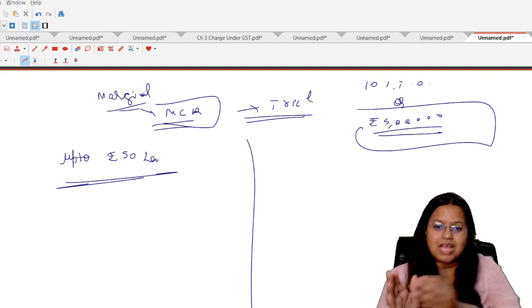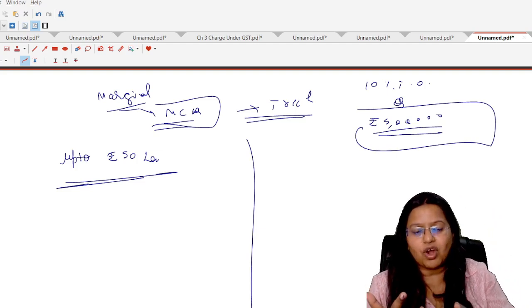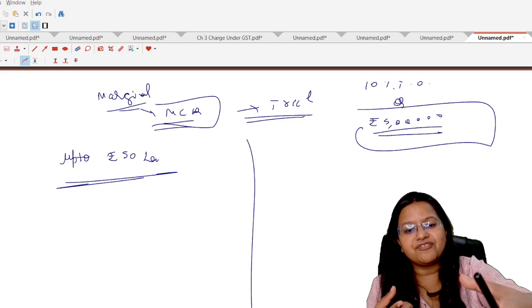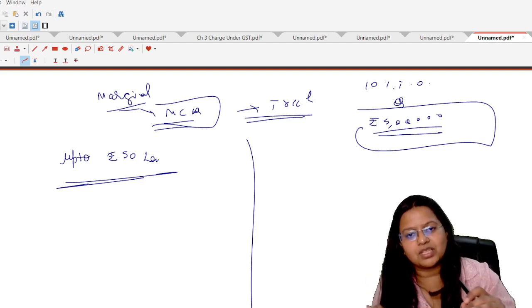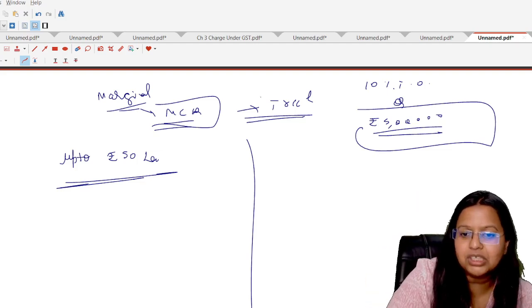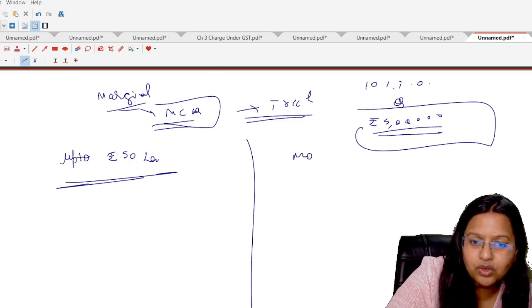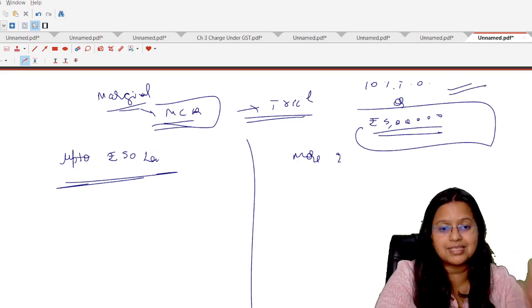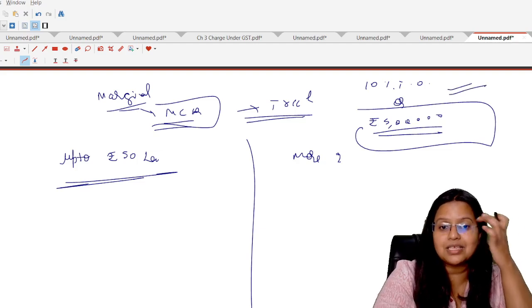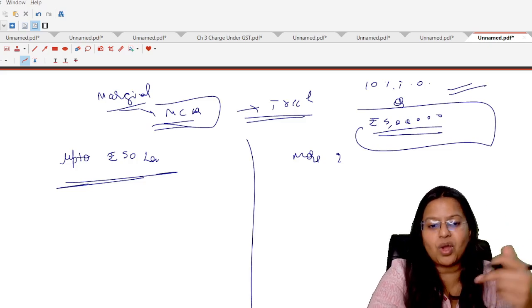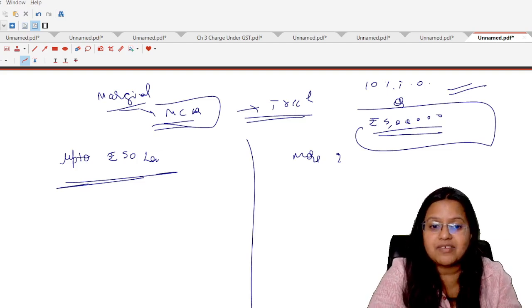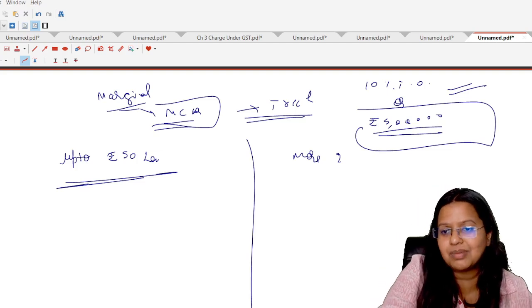If the turnover is up to rupees 50 lakhs, suppose 45 to 49 lakhs, so 10% of 49.9 lakhs or rupees 5 lakh, whichever is higher, so the answer shall always be 5 lakhs. But if the turnover is more than rupees 50 lakhs, the answer shall always be 10% of turnover. For example, if the turnover is 51 lakhs, 10% of 51 lakhs is 5.1 lakh, or 5 lakh, whichever is higher, so 5.1 lakh shall be the answer.